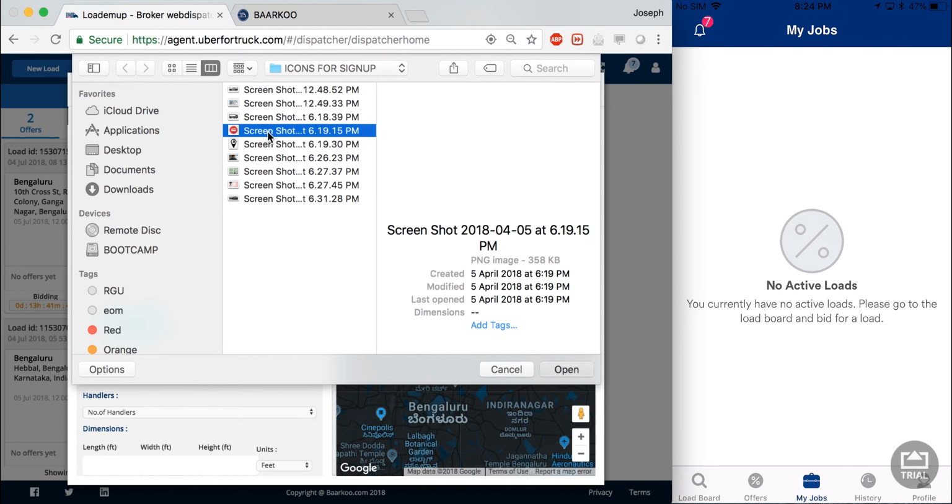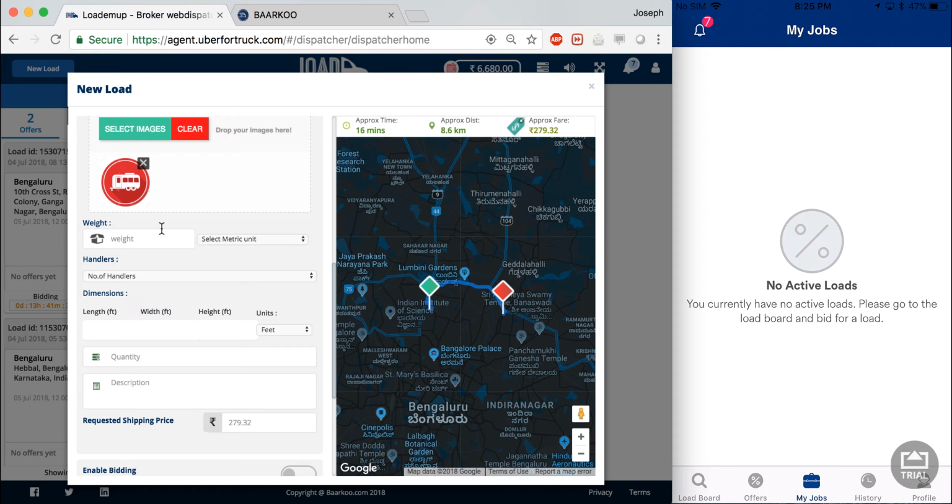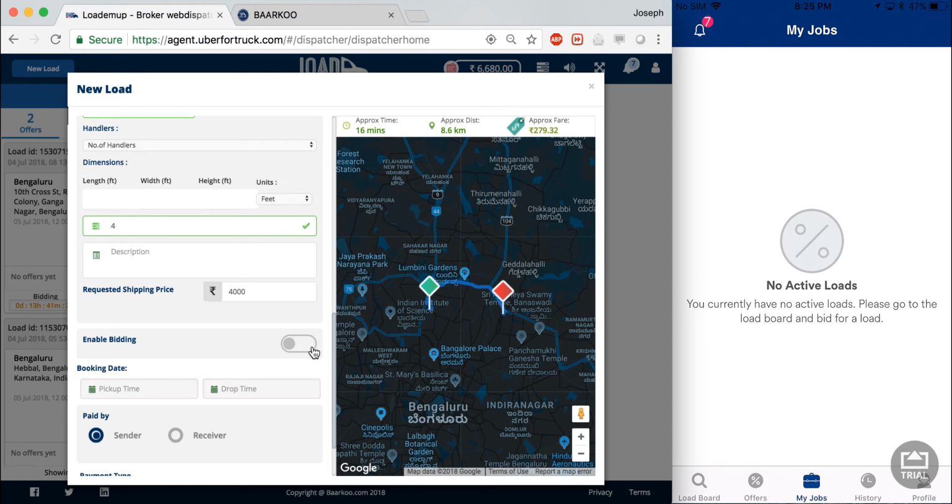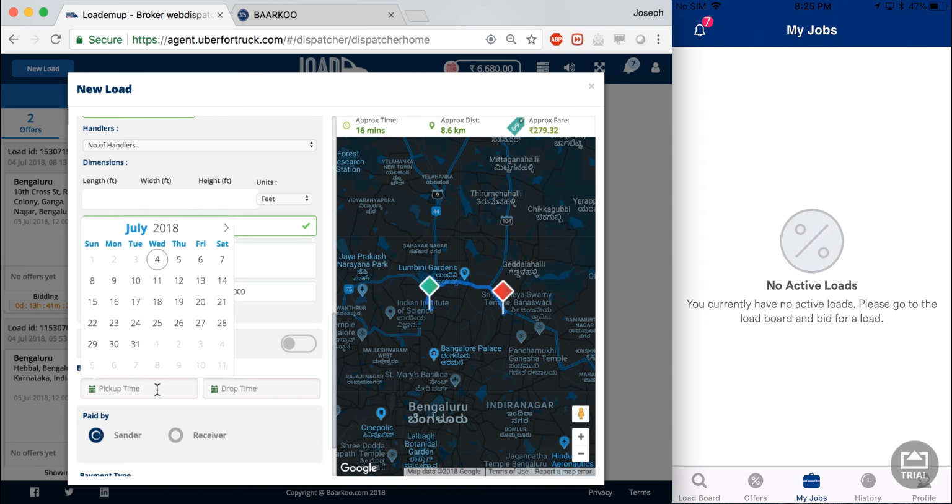So this is the shipper uploading an image. I will say that the requested shipping price is 4,000, and I'm going to disable bidding.